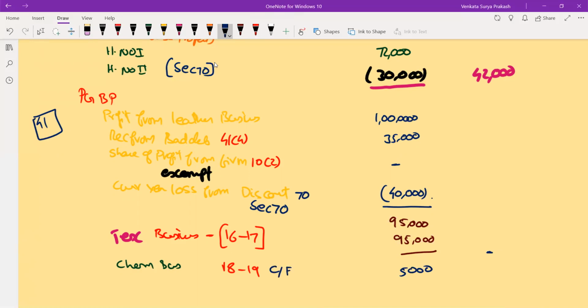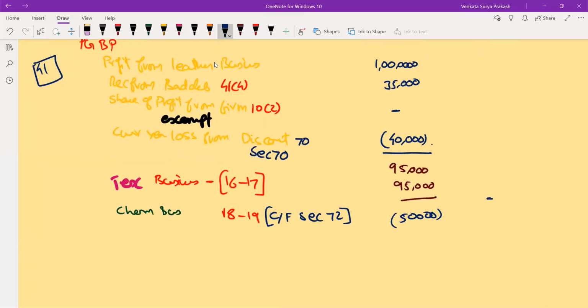We'll simply carry forward this under section 72. That's the reason we are not considering this here. That will be carried forward. So profits and gains from business or profession is 0. Then comes your capital gains.